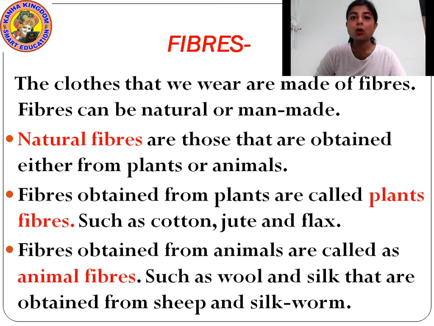For example, wool and silk. Wool and silk are obtained from sheep and silkworm.